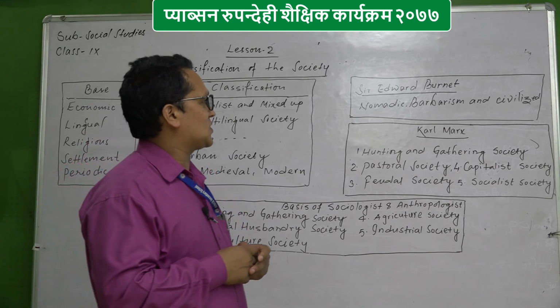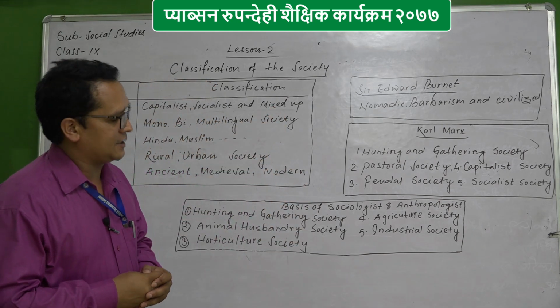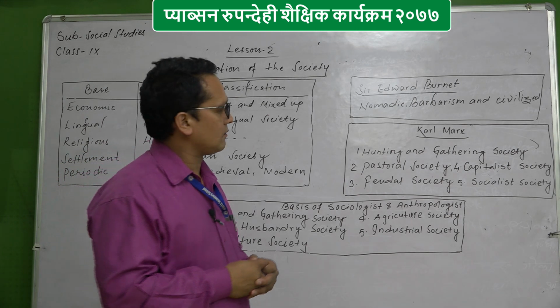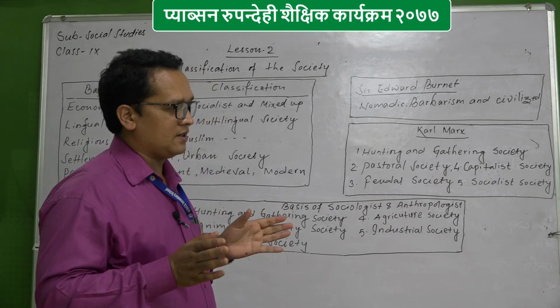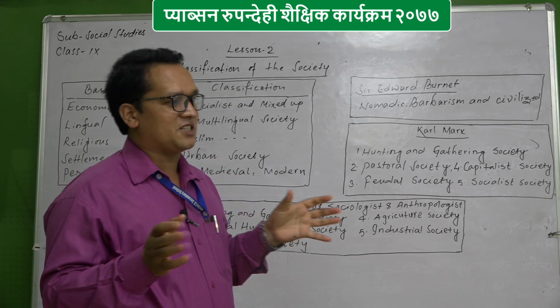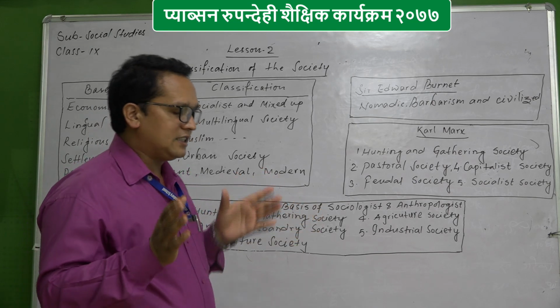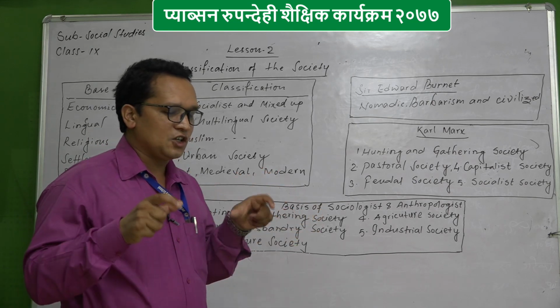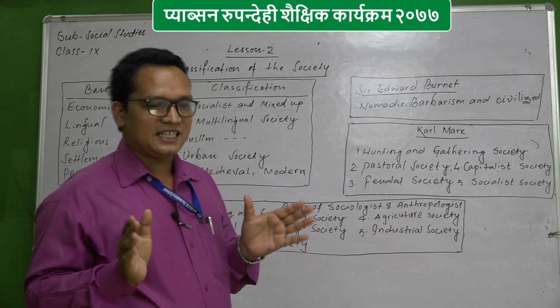Students, according to Sir Edward Burnett, another society is the civilized society. Civilized society means the society is developed, they develop languages, an education system is going on, culture and tradition flow on, they are doing everything in a good manner, everything is okay, everything is positive.